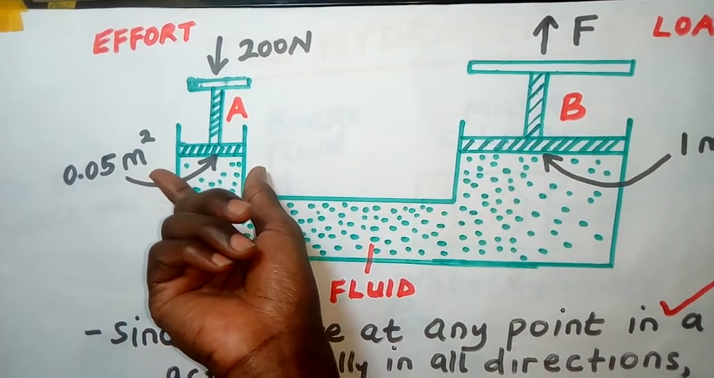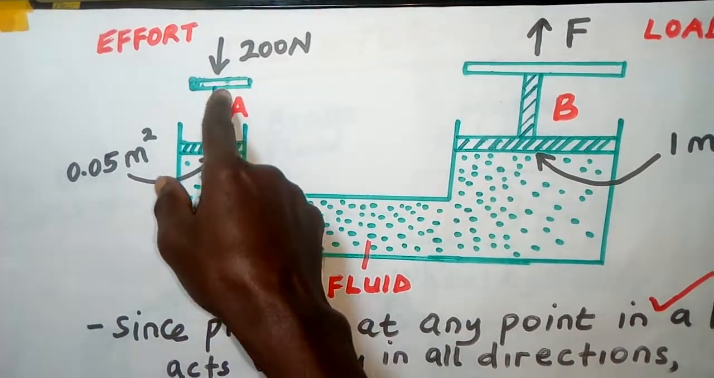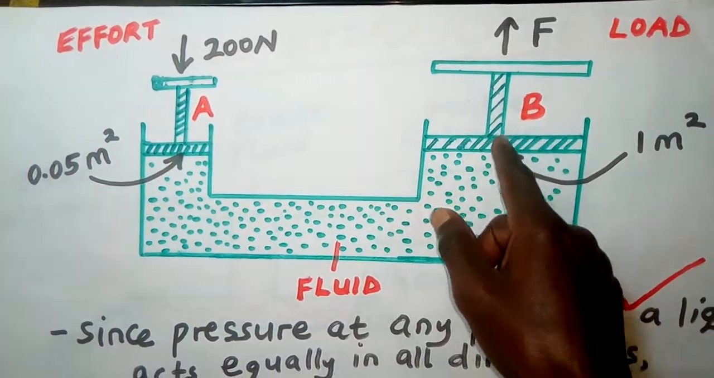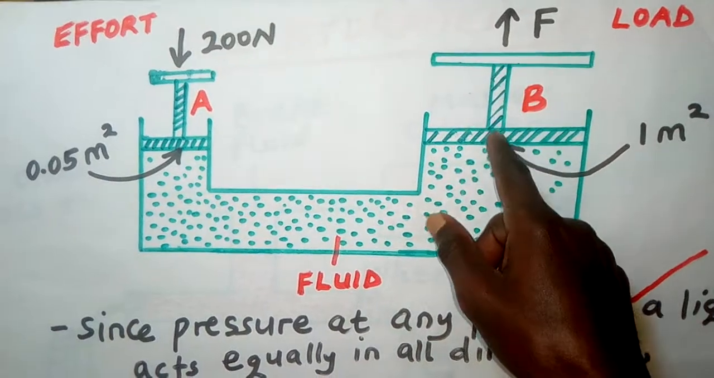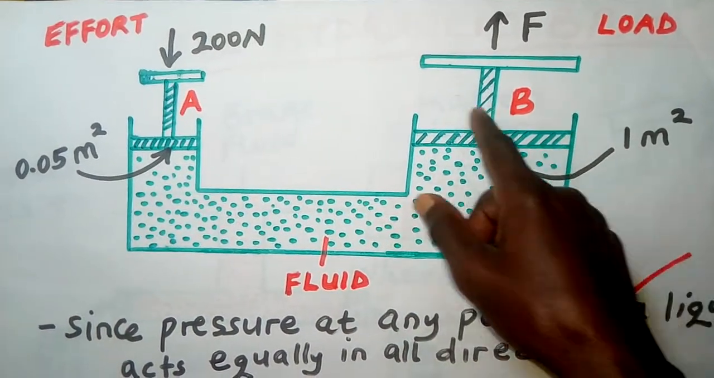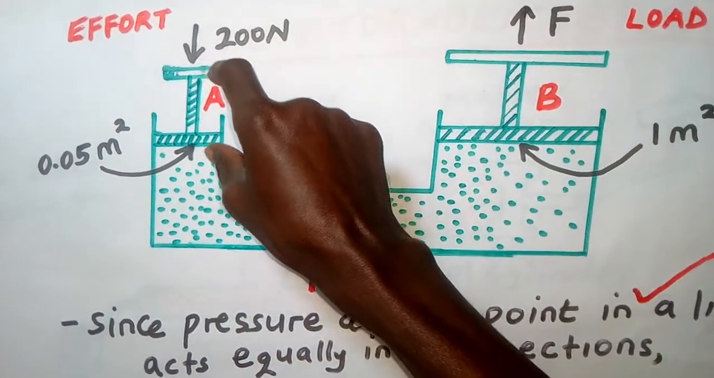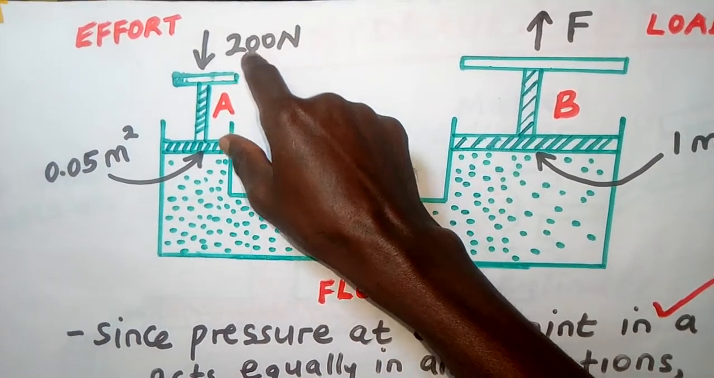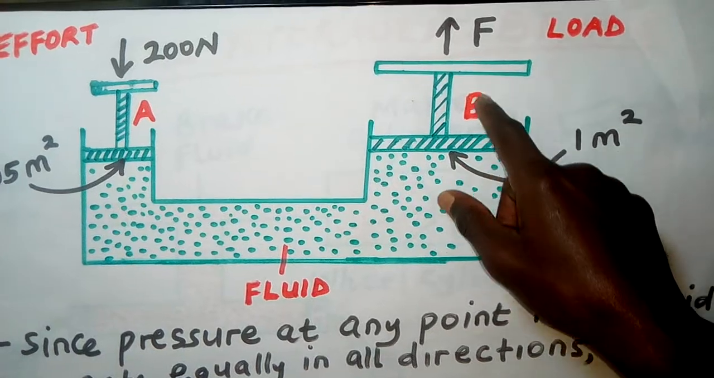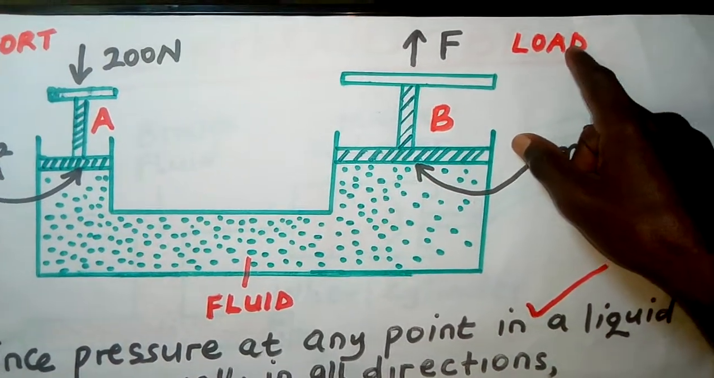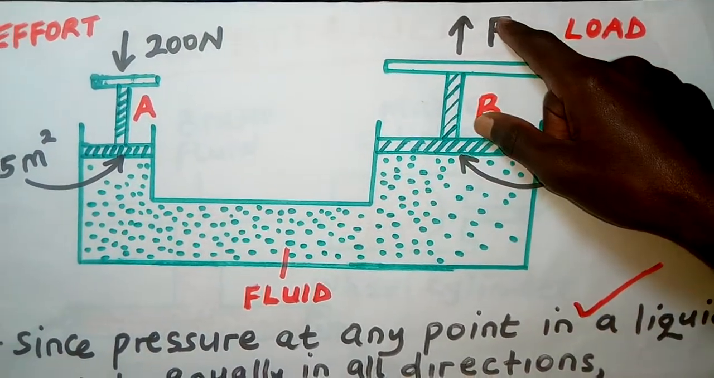Now, it has two pistons. This is the piston, and this is also the piston. So there is a piston on the smaller side. There is also a piston on the big side. The piston on the smaller side is where the effort is applied. Then on the bigger piston, this is where the load is lifted up.